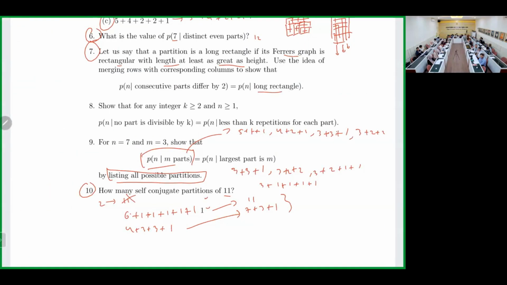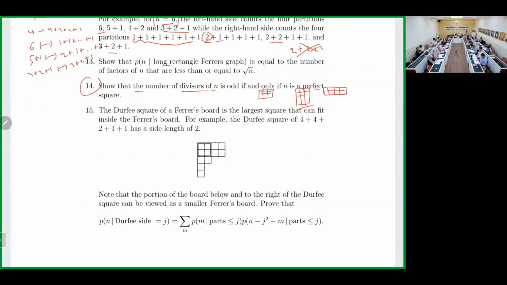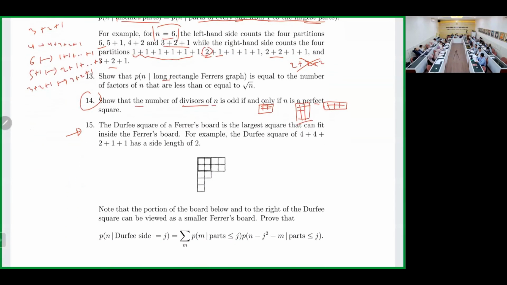Please try 8, 9, and then 13 and 15. So if you cannot solve 15, then we cannot finish the session. So you cannot go home. 15 should be the most difficult one. 13 should be easy, correct?